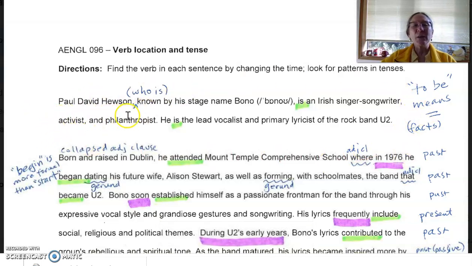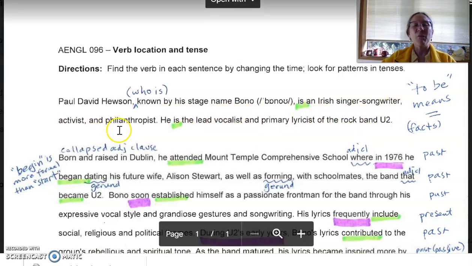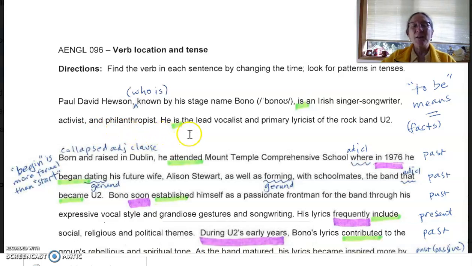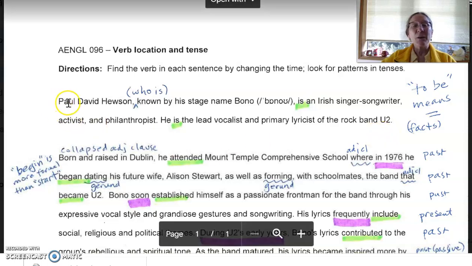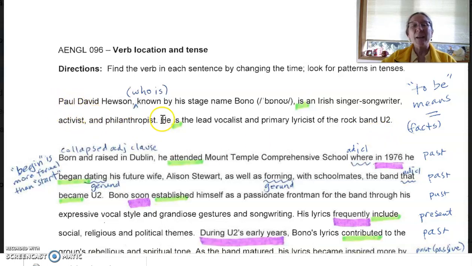Paul David Hewson, known by his stage name Bono, is an Irish singer-songwriter, activist, and philanthropist. He is the lead vocalist and primary lyricist of the rock band U2. All right, so we've got two sentences there. Here's the first one starting with Paul. Here's the second one starting with he. Those are the subjects of these sentences.